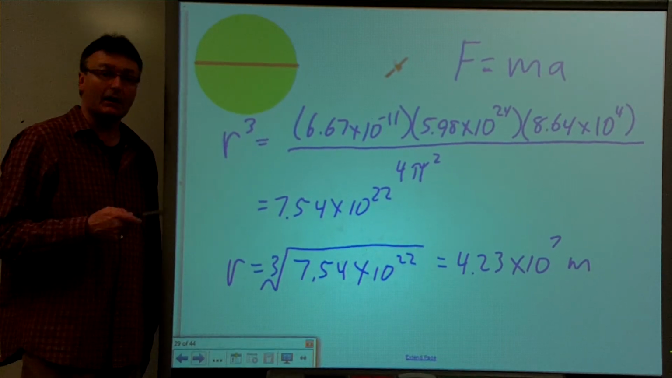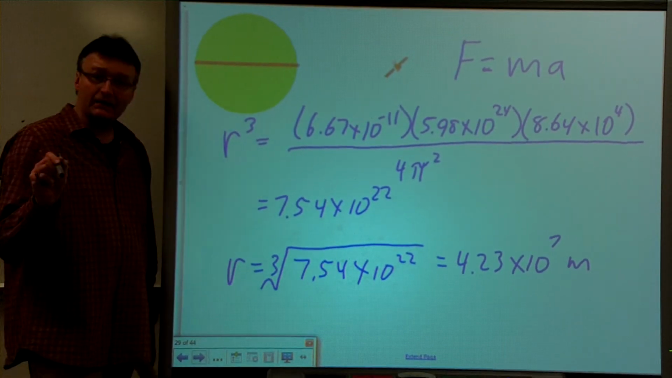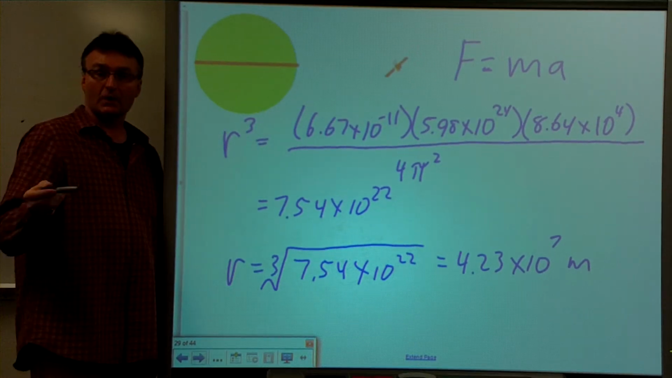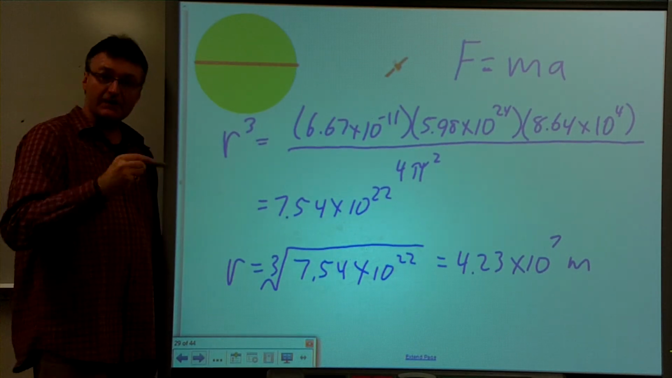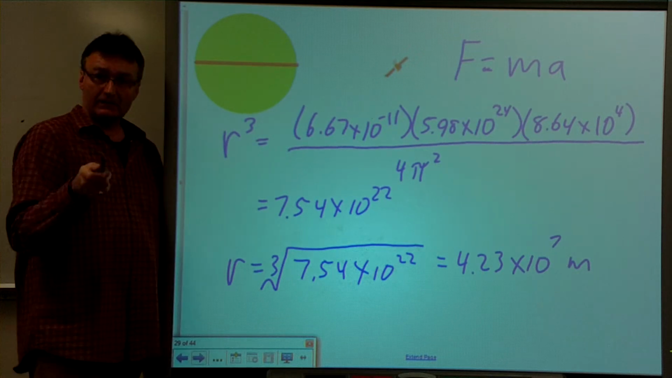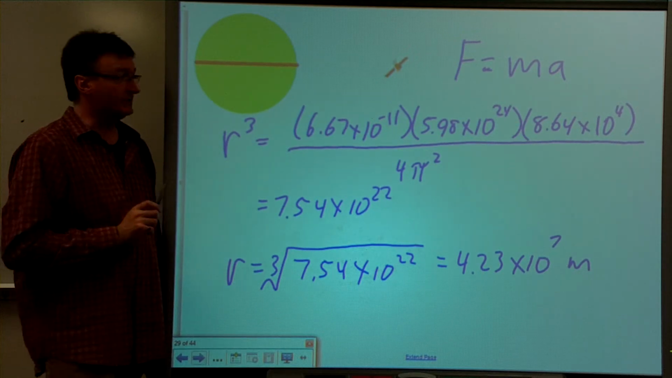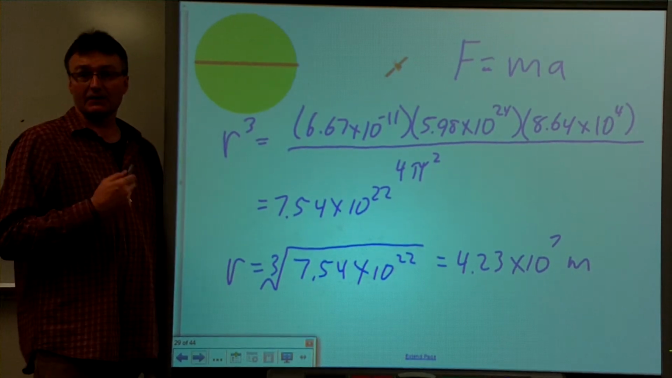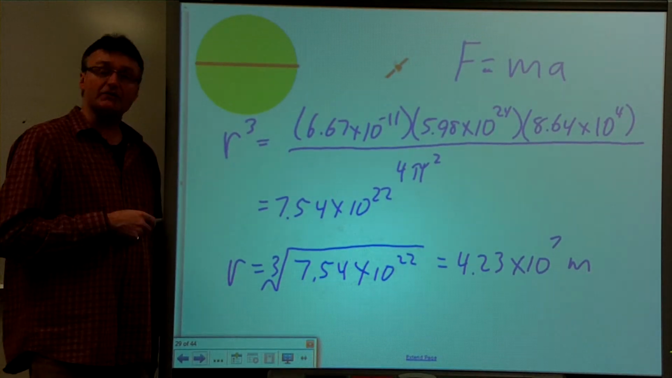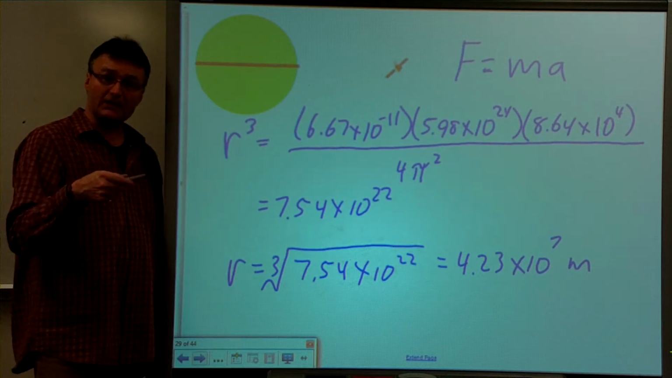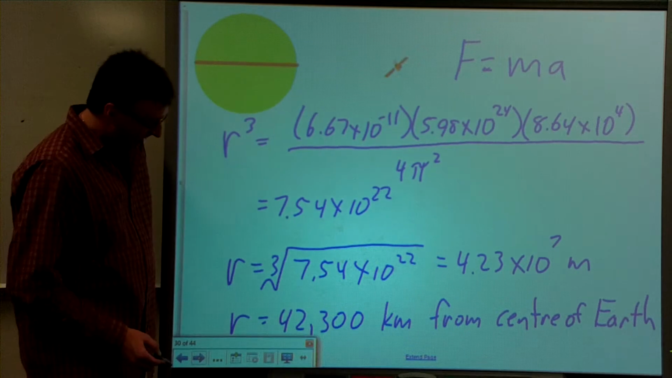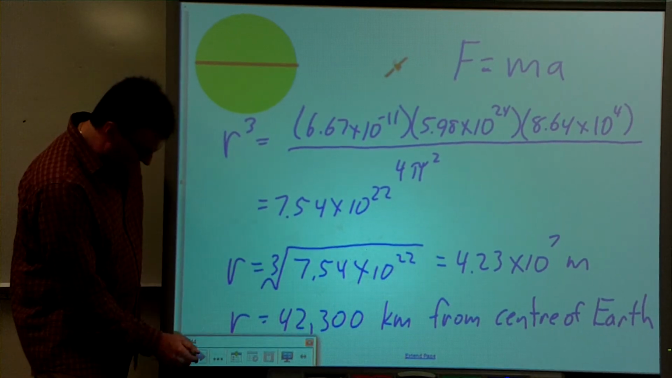to the 7 meters. Now we have to understand that this is from the center of the Earth, and the question was, how high above the surface of the Earth does the satellite have to be? So we have to do that calculation, and you need to always read the question very carefully to know exactly what it is asking you. And so in this case, we want above the surface of the Earth. So that's from the center of the Earth.